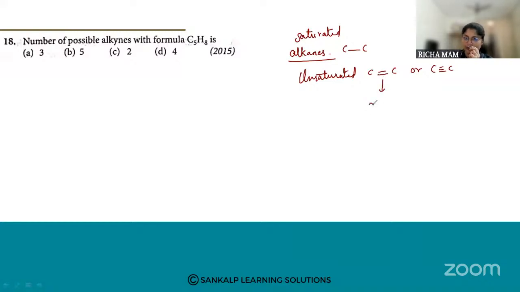When you have a double bond, they are called alkenes. And when you have a triple bond, they are called alkynes.